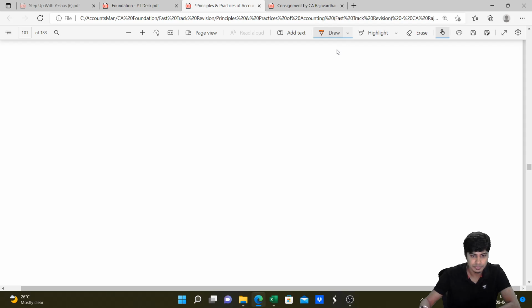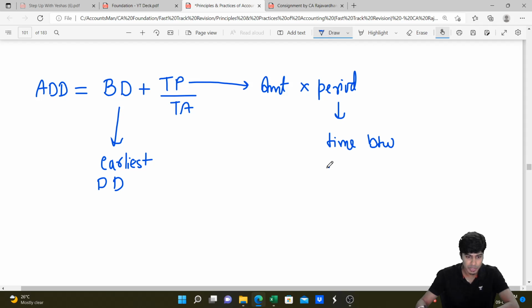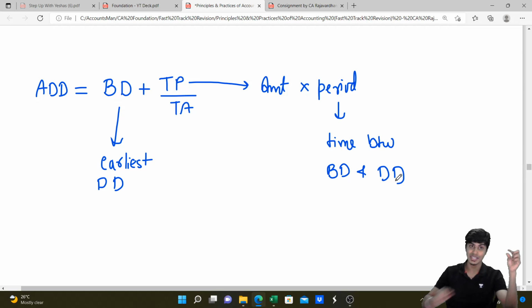What is this total product? Total product is amount multiplied by period. What is amount? Amount is the bill amount. But what is period? Period is time between base date and the respective due date. For each of the transactions, we'll identify the time gap between the base date and that respective due date, and find the period. For that amount, we multiply with that period to arrive at product. We'll take the total of that product, divided by total of the amount, add it to the base date, that will give us average due date.